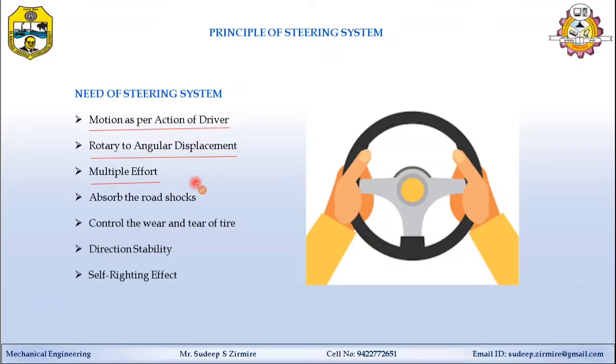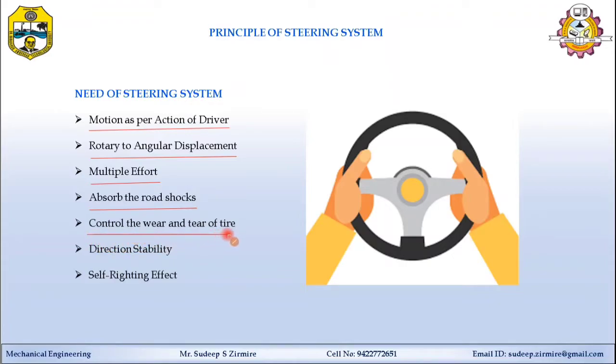The third point, need of steering system, is to multiply effort. So a small effort can be taken as an input to operate the steering mechanism. The steering gear is generally used to multiply the effort of the steering system. The next point is to absorb the road shocks. The steering system is designed such that it prevents the coming forces due to road shocks or due to bumps or potholes. So the steering system should sustain or absorb these forces.